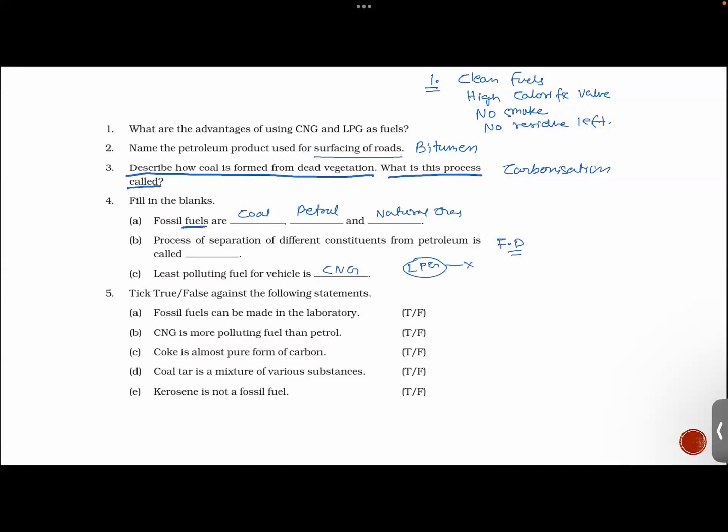Remember this thing. Now, tick true or false against the following statements. Fossil fuels can be made in a laboratory. False. Next one. CNG is more polluting fuel than petrol. False. Coke is almost pure form of carbon. True. Very good. Coal tar is a mixture of various substances. True. Almost 200 different compounds are found in coal tar. Kerosene is not a fossil fuel. False. Exactly, because kerosene is also obtained from crude oil.